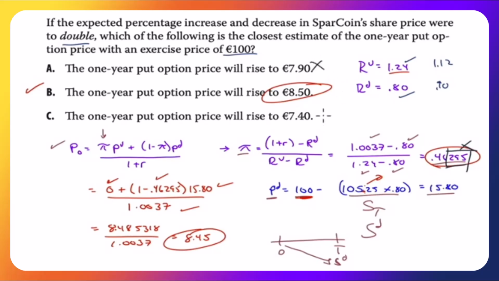Clearly it's not 7.90. Clearly it's not 7.40. I'm at 8.45. I could just say, well, I preserved my decimal places, so even in the exam, I won't know where they're rounding off, so I'll preserve my decimal places, and it won't be ambiguous. It won't be like there'll be one for 8.50 and one for 8.44, where you have to say, well, now what do I do? I have to guess at where they rounded off. It won't be ambiguous. It'll be fairly clear.